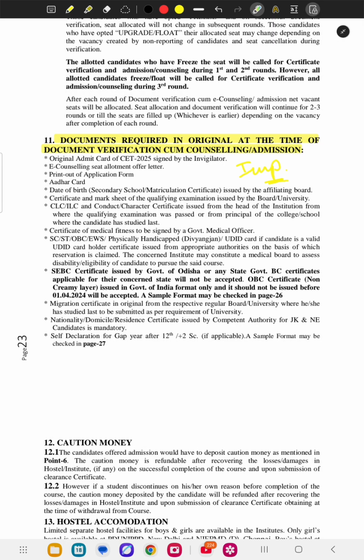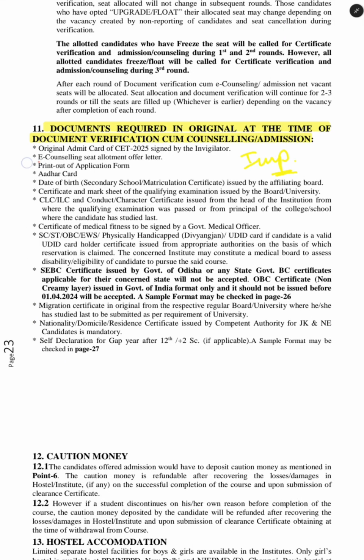So for that, original paperwork, means document verification, should be there. So these following things should be original. Original means original. Original admit card signed by the invigilator. E-counseling seat allotment offer letter. When you go for the counseling, there should be an offer letter, so that also in original. Printout of the application form. Aadhaar card should be original. Date of birth certificate issued by the affiliating board. Certificate and mark sheet for the qualifying examination by the board.